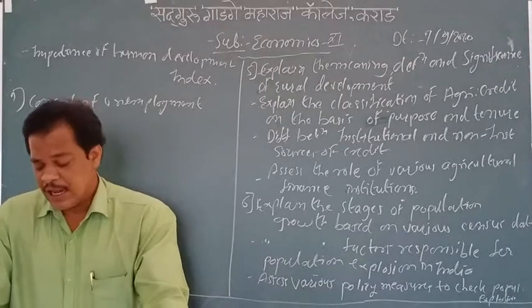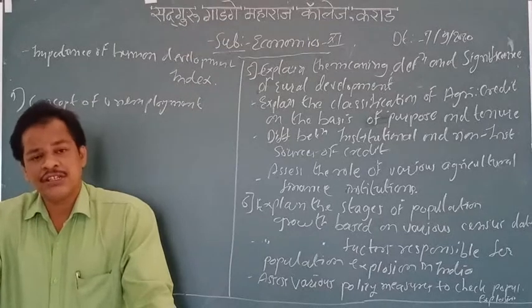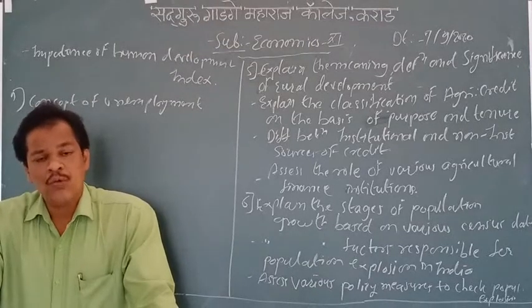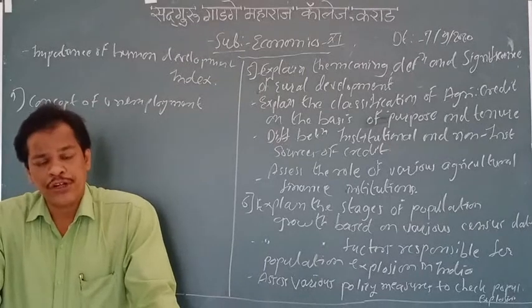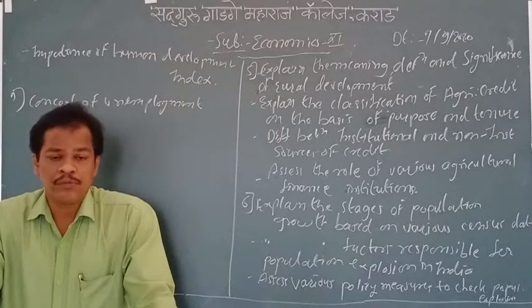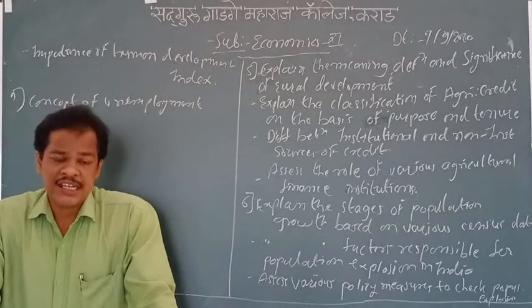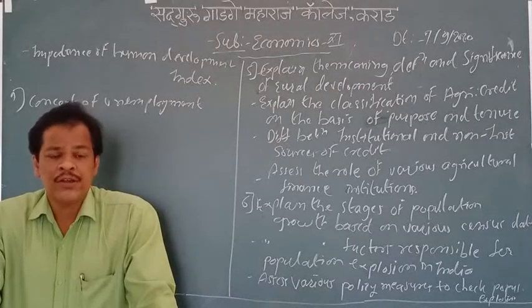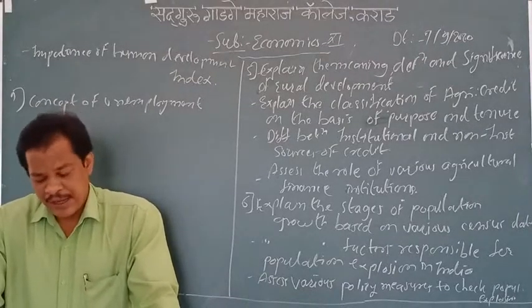And again, the last point is about assessing the various poverty alleviation measures. How are we going to control poverty? What are the steps the government is going to take to control poverty, or how is it important for the government to raise the standard of living for the people? What steps is the government going to take to remove poverty? We are going to see all these 3 points in chapter number 8.